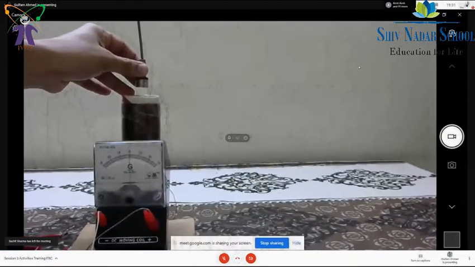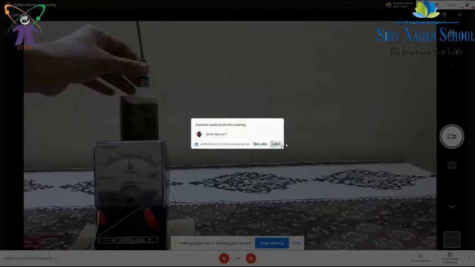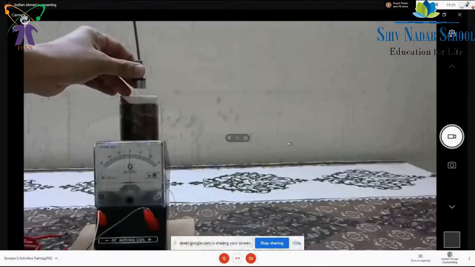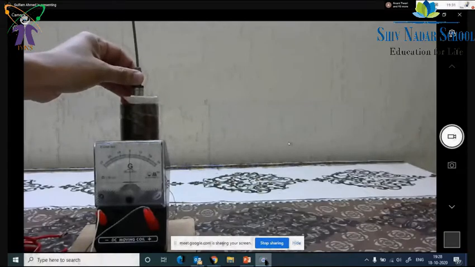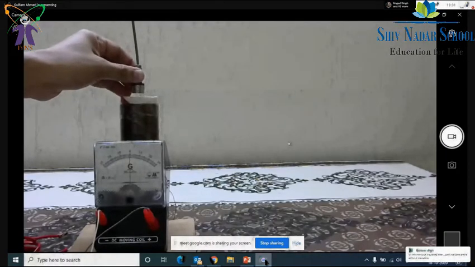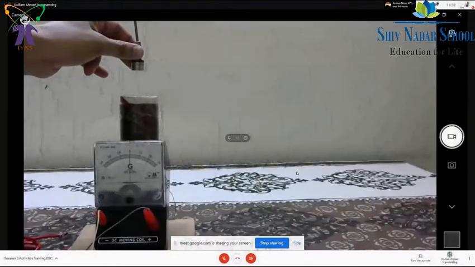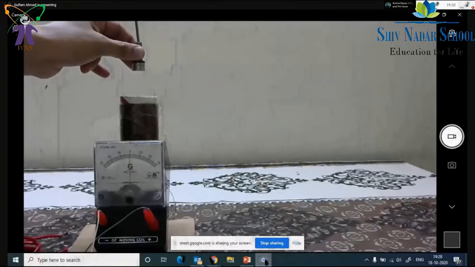But it is not changing. So you should say it should be changing flux. Changing flux. Okay. So that means if I keep it here, flux is there or not? Yes, sir, it's there, but the flux is not changing.